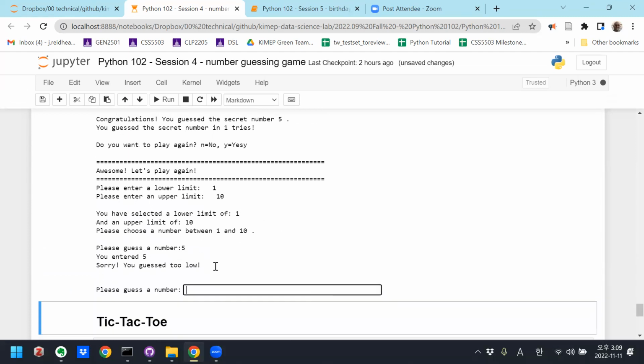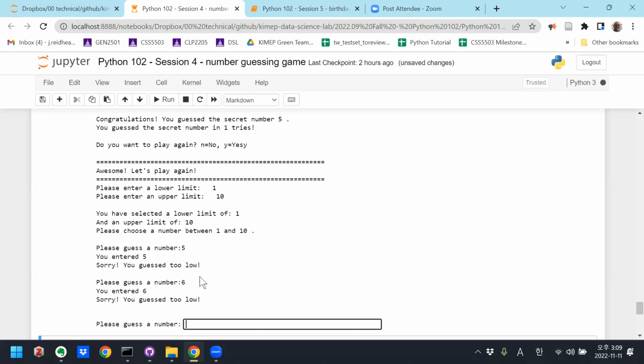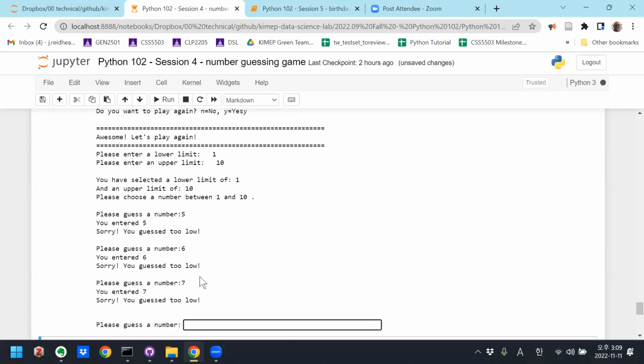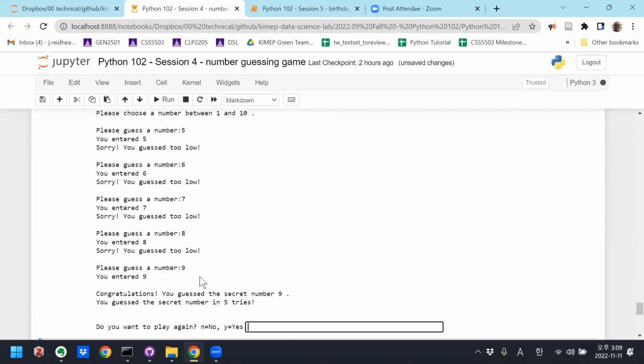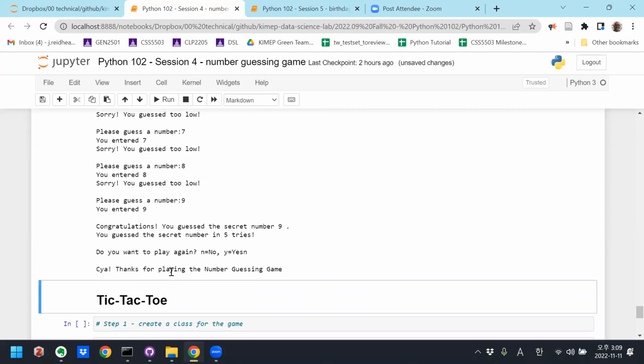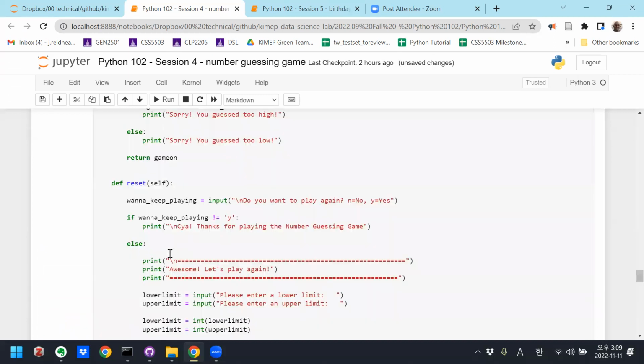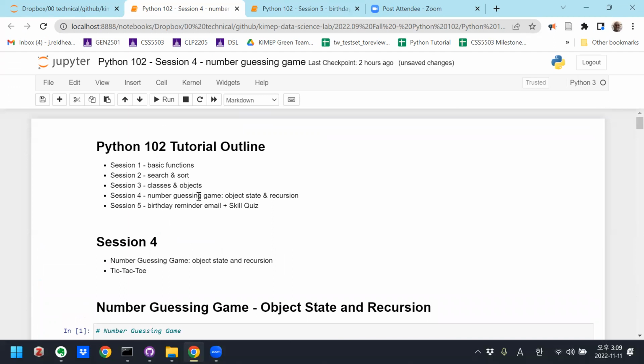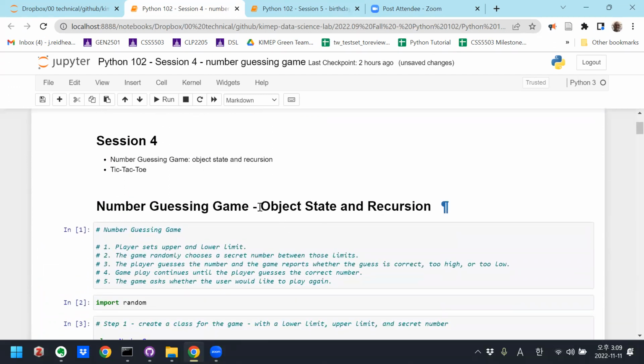Last time the secret number was 5 and we guessed it on the first try. When we've reinstantiated, now it's a different secret number. You've guessed too low, 6, 7, 8, 9. Congratulations, you guessed it in 5 tries. Do you want to play again? No. See ya, thanks for playing. So this is one of the main ideas, I guess there are two ideas in session 4.